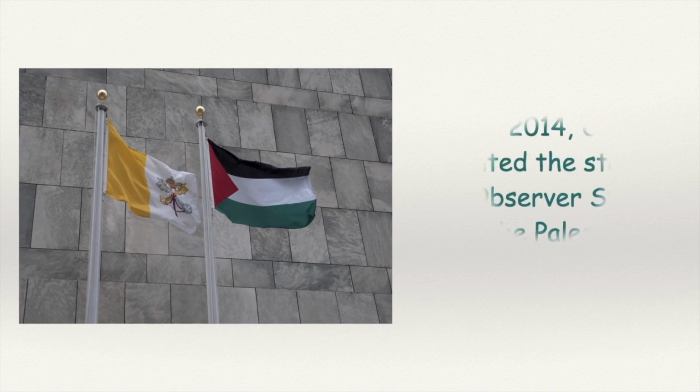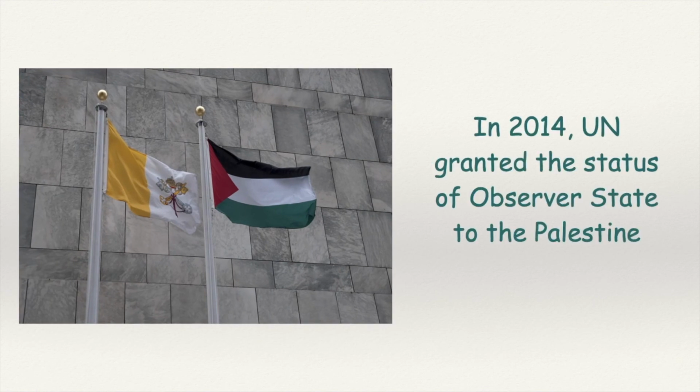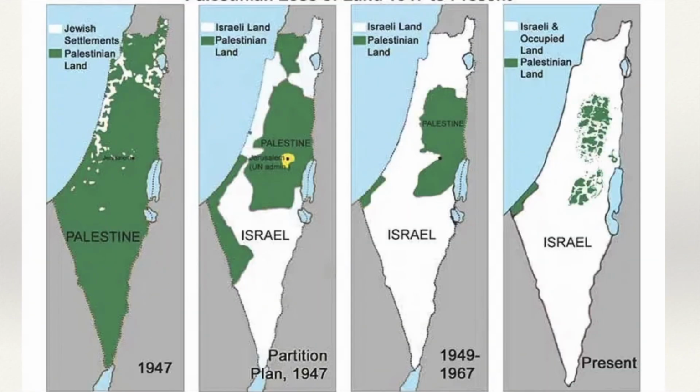Meanwhile, the PLO, in 2014, through its peaceful methods, succeeded in getting Palestine the status of observer state in the United Nations. This was the first time in the history of the UN when a country without land, without border, and even a capital was handed a status of state member in the UN. However, as we can observe in these maps, these efforts are of little use. Israel kept on capturing more and more area, and at present, Palestine is left with only 21% of their original land. With this, we end this chapter.